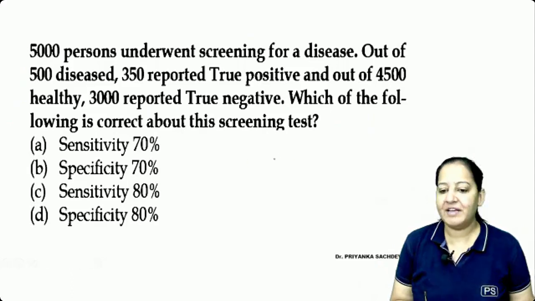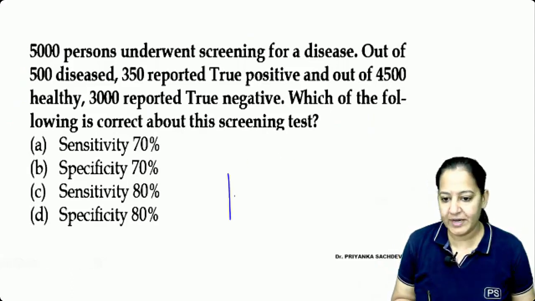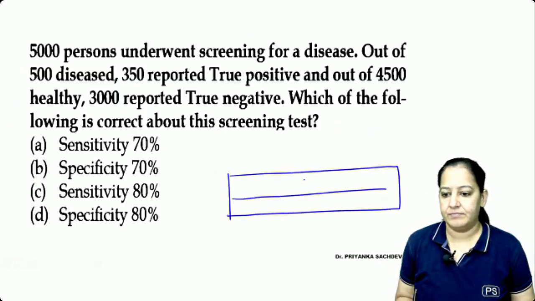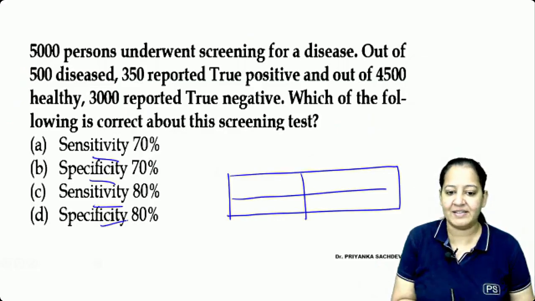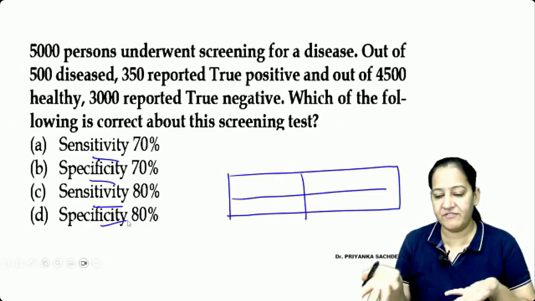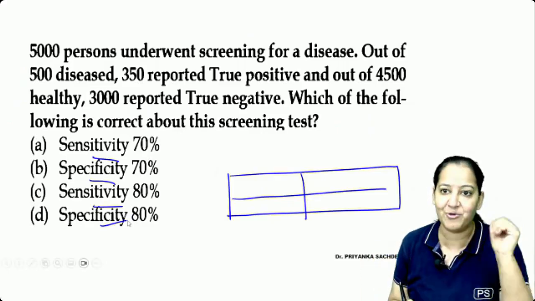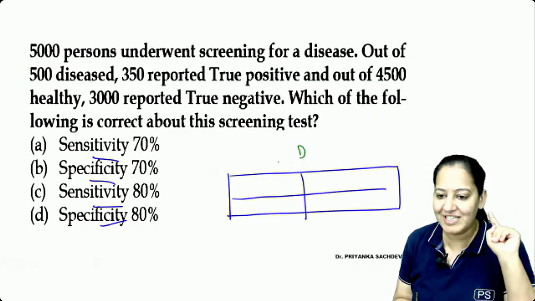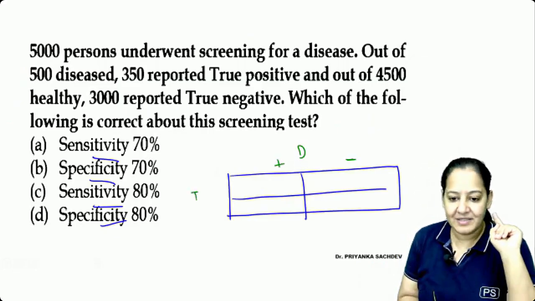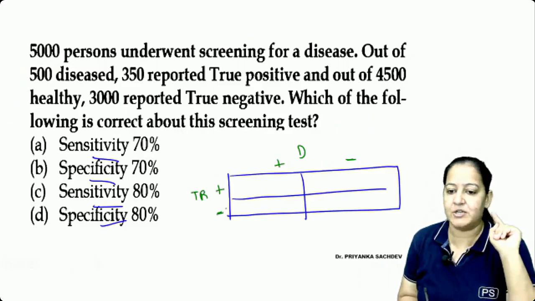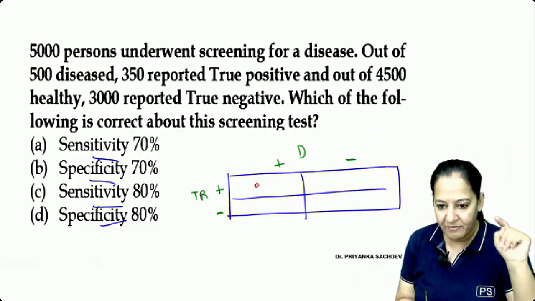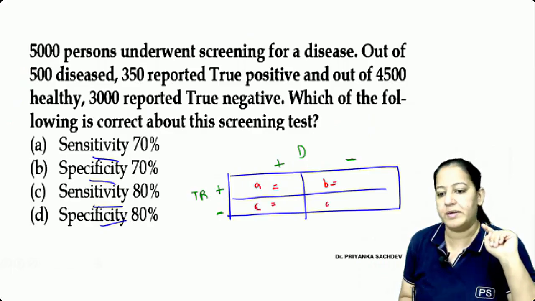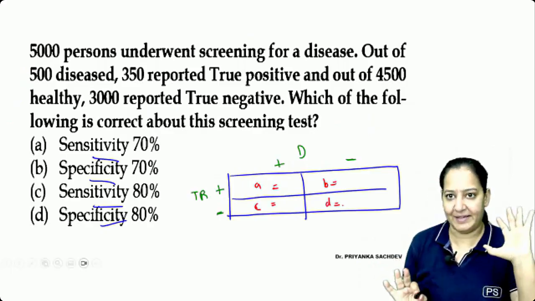So please make a 2 by 2 table with me, without which we cannot do anything. I want ABCD. That's it. I'm not interested in calculating these things. I'm interested in ABCD. Tell me the values of ABCD if any one of you can do it faster than me, if you have a notebook. That is the only thing you have to do. Disease present, absent. Test result, positive, negative. Read the question and fill in the values. Tell me what is A, what is B, what is C, and what is D. This is the main thing you should know.